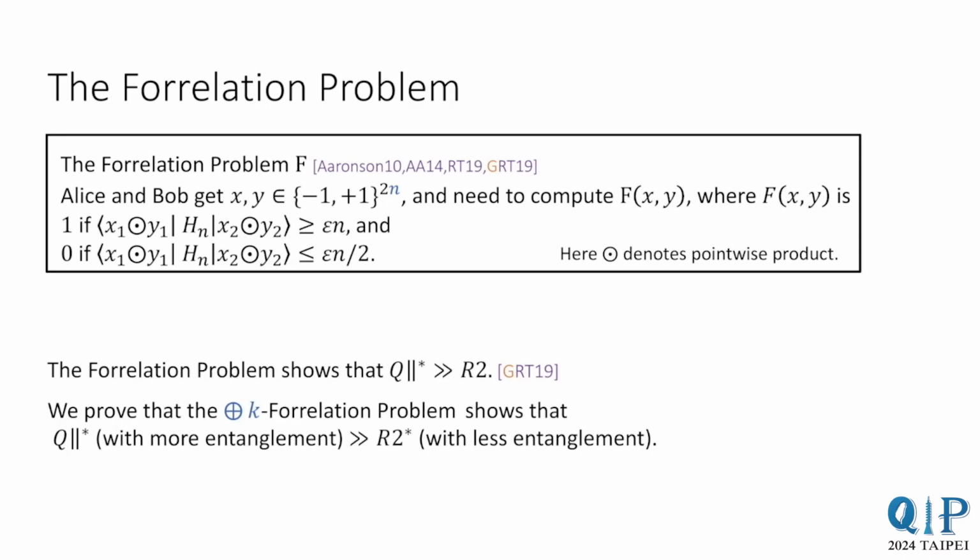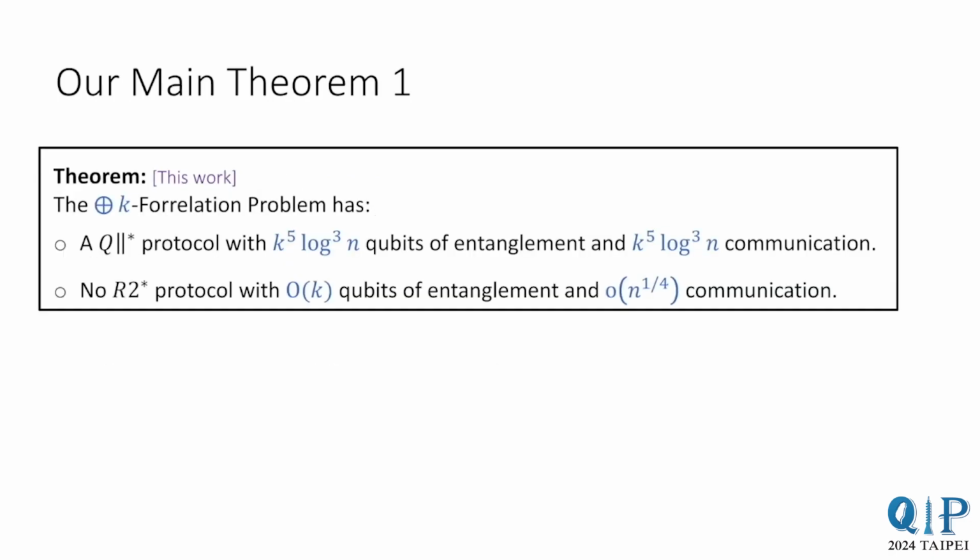I'll state this more formally now. We show that for the XOR of k copies of the correlation problem, there is a Q parallel star protocol of small cost with k to the 5 log cube n qubits of entanglement. However, any R2 star protocol that uses only k qubits of entanglement has exponentially larger cost. This is our first main result.